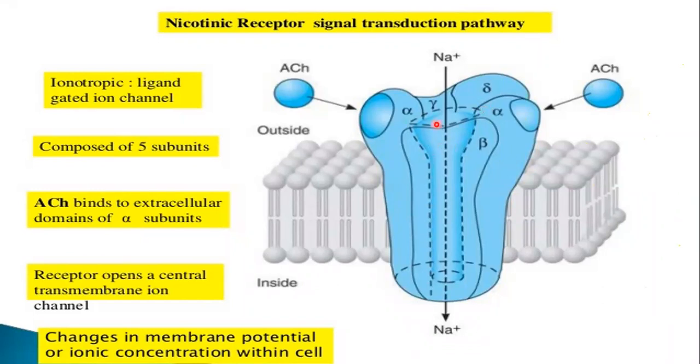Simple is that when the acetylcholine binds to the nicotinic receptor, it stimulates the receptor. Then the ion channel will be open. Sodium from outside comes to the inside, and when the sodium comes inside, it will increase the activity of the cell. So this is the simple mechanism of how the nicotinic receptor works. Is it clear, class?